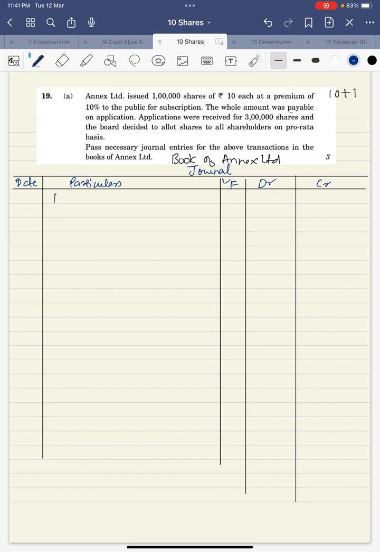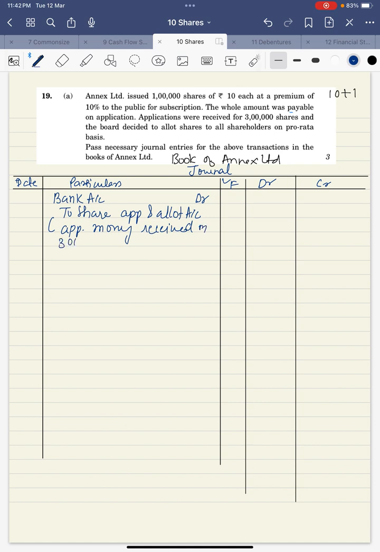So my first entry is going to be for receiving the application money. Since we are receiving the entire money along with application, we'll write share application and allotment account, to share application and allotment account.